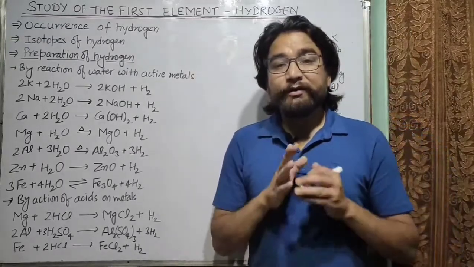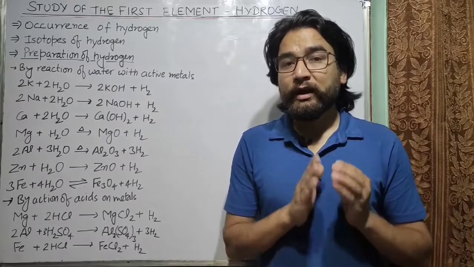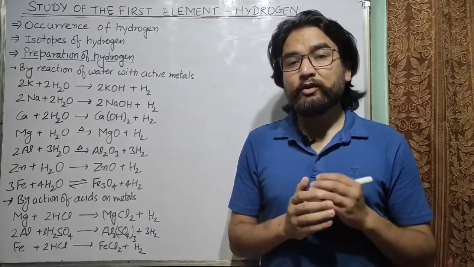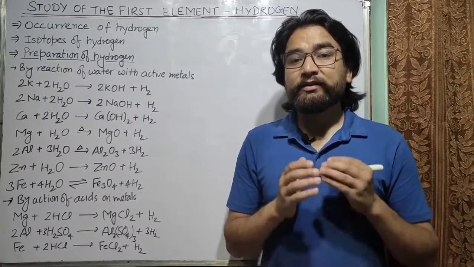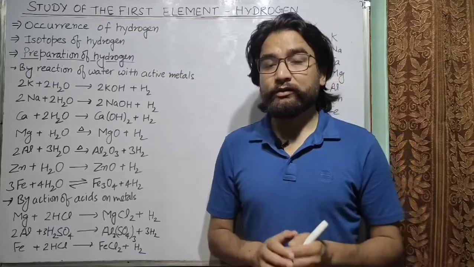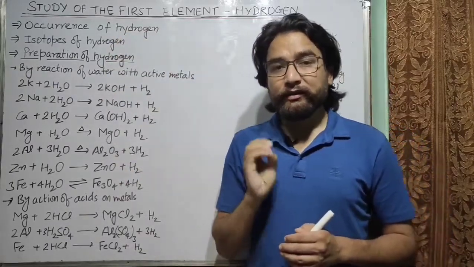About 70% mass of the universe is hydrogen, because most of the mass of the universe is because of the stars, and the stars have more than 70% of hydrogen. So therefore hydrogen is the most abundant element in the universe.